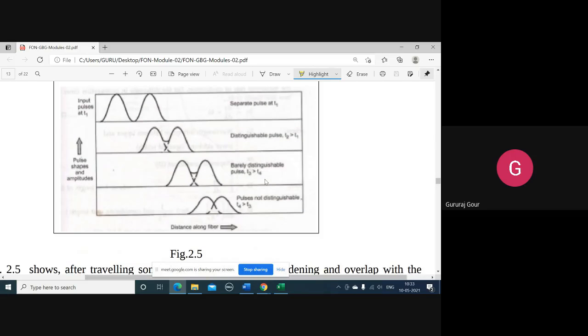Similarly, at time t3, the separation is very much reduced. Pulse widening is increasing. And again after some time has elapsed, at t4, pulses are barely distinguishable. Here the pulses are still more widened. So what is happening here is that with the length or distance of the fiber, the spreading of the pulses is increasing.